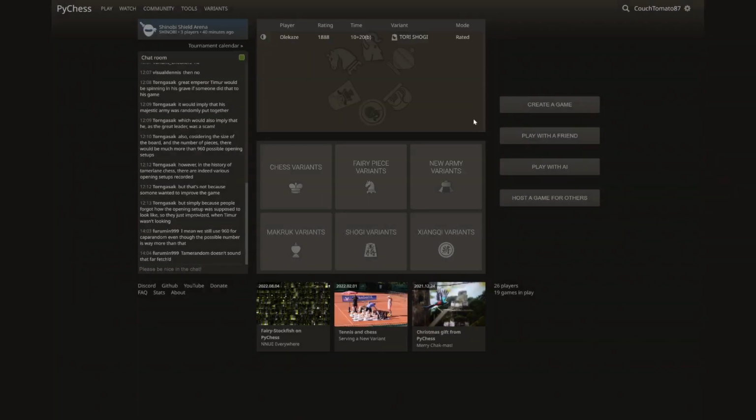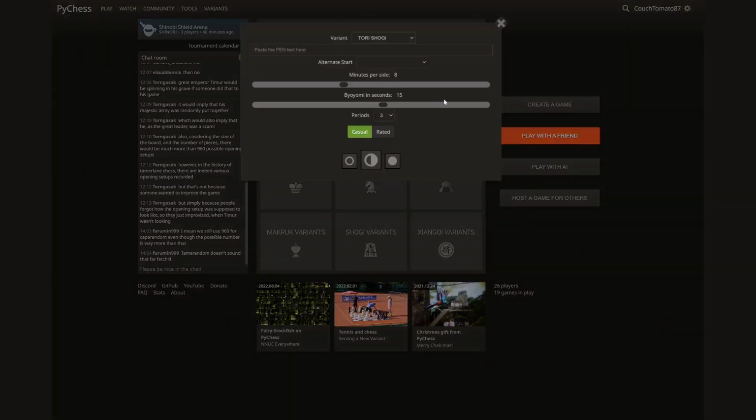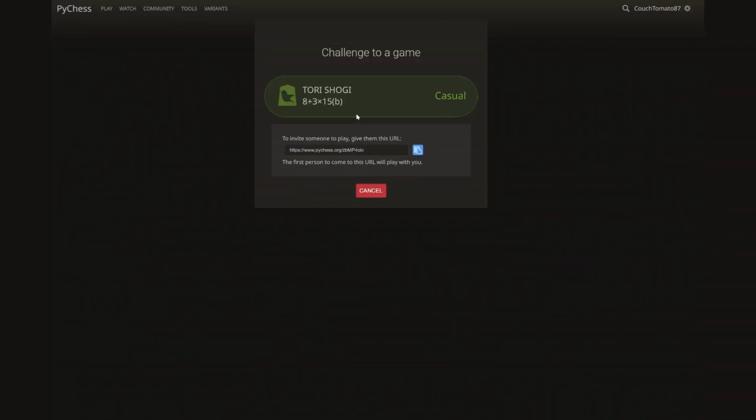Anyways, if you want to remove your challenge, just click it and then that's off the board. If you want to challenge a friend, click play with a friend and do the same thing. And this will take you to this page over here where it gives you a link, and you just copy this and paste it to your friend, and they'll open the link and the game will begin.